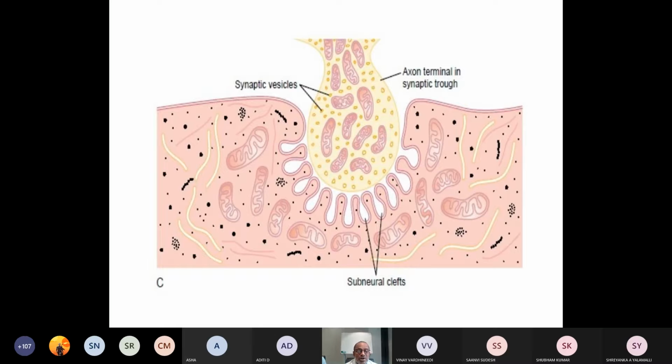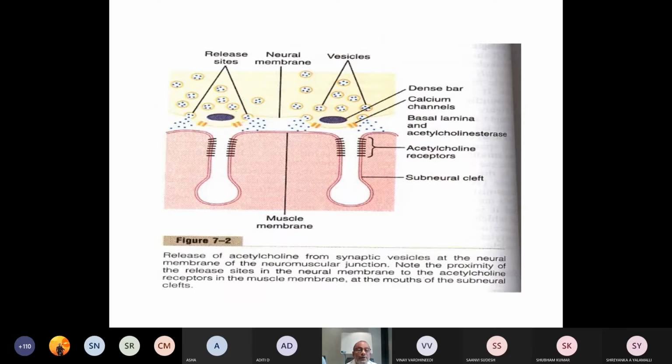This is the post-junctional membrane, otherwise called the end plate or motor end plate, folded. We are going to have mitochondria in the muscle also.